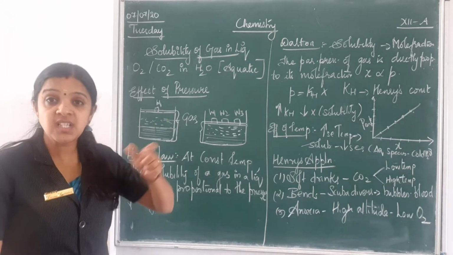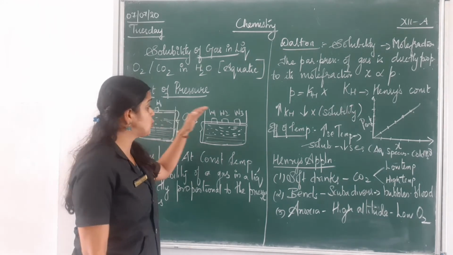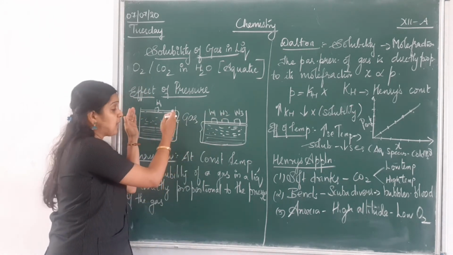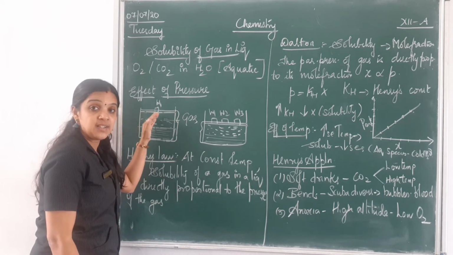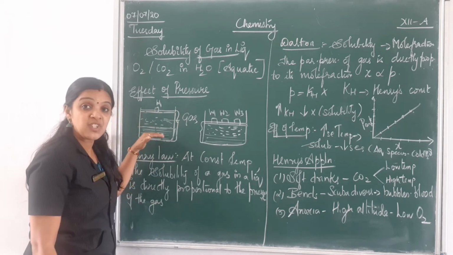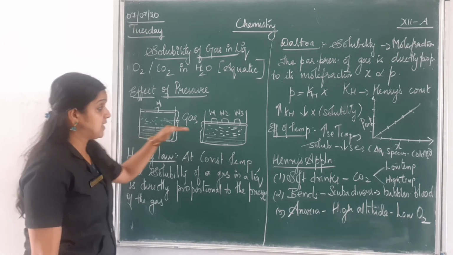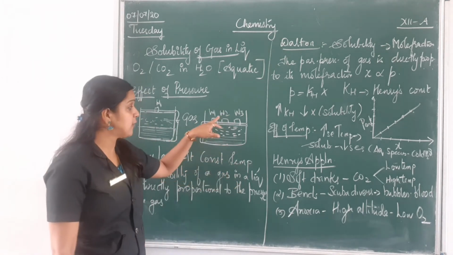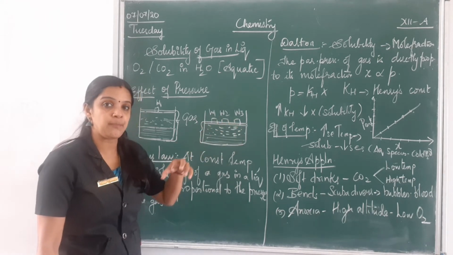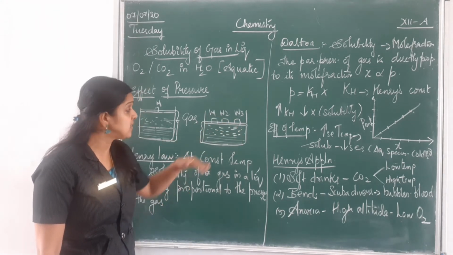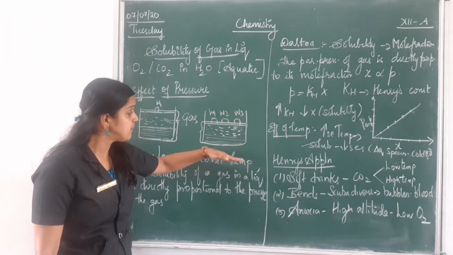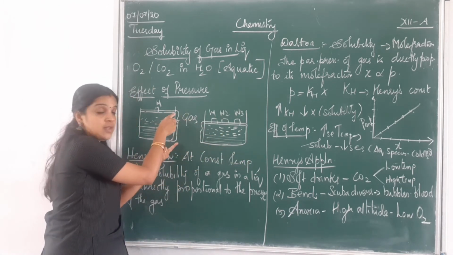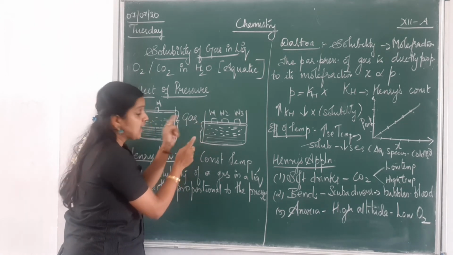Now let us assume we are going to give more pressure, because here what is the case? The vapor pressure of the gaseous particle here will be equal to the pressure in the solution phase. But here, when I am going to give more pressure on the piston, if I add some more weights on the piston, what is going to happen? The piston comes down slowly, so the volume becomes less. Here I have this much volume, but now it has been reduced to half of it.